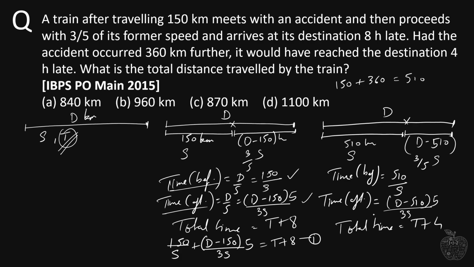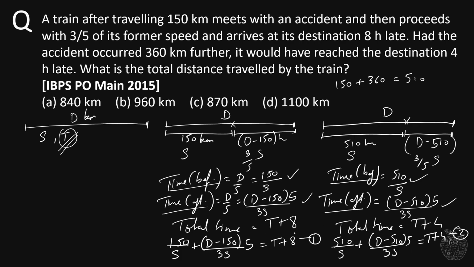But what is this total time? It is time taken by the train before the accident and time taken by the train after the accident. So that means this plus this. So let's substitute it here. We get 510 divided by s plus d minus 510 divided by 3s multiplied by 5, and this is equal to t plus 4. Let's call this equation 2.